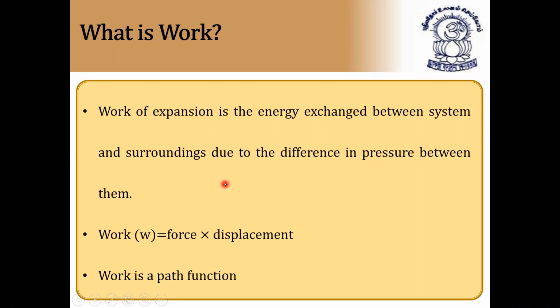Suppose heat is lost to the surroundings, then it is called work done by the system. If heat is gained by the surroundings, then work is done on the system. I hope it is clear. So what is work? It is the energy exchanged between system and surroundings due to the difference in pressure between them. Work done by the system and work done on the system are both different, we'll discuss. Work is equal to force into displacement. Work is also a path function, and as it is also energy, it is measured in joules, calories, ergs, etc.